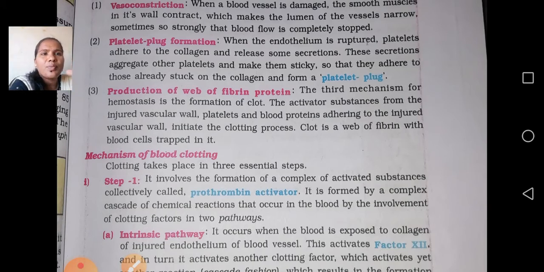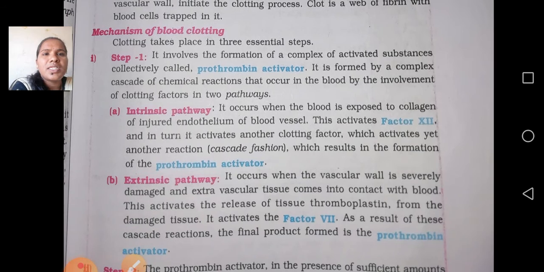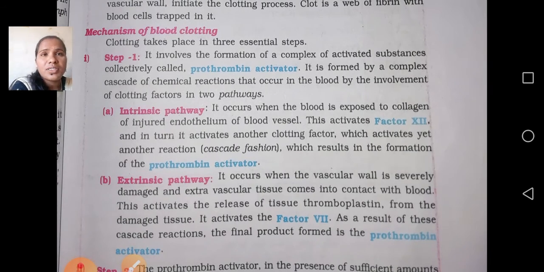The process that initiates will be vasoconstriction, formation of the platelet plug, and the production of a web of fibrin proteins. The clot is a web of protein in which blood cells are trapped. So, the three mechanisms will be there. Next comes the mechanism of the blood clot. How does it go on? There are three steps. Meanwhile, we will see them one by one.